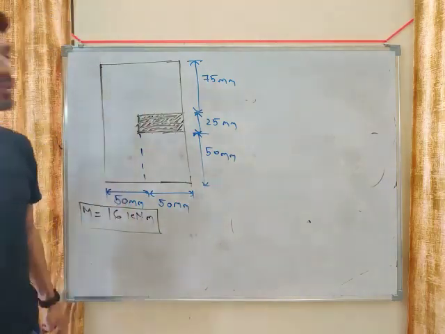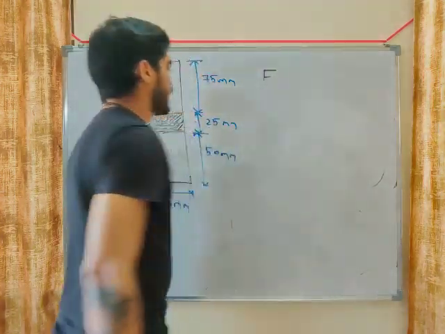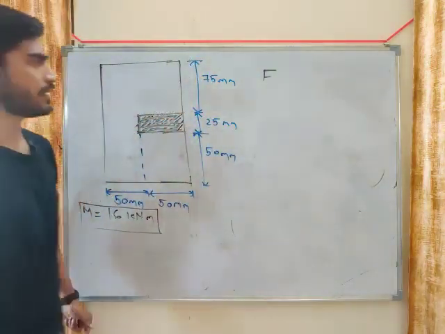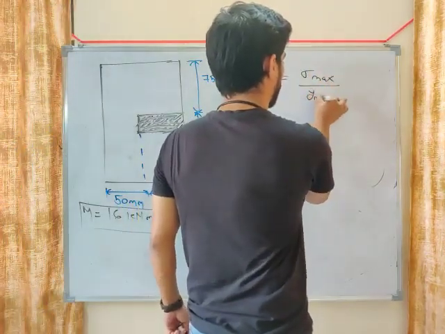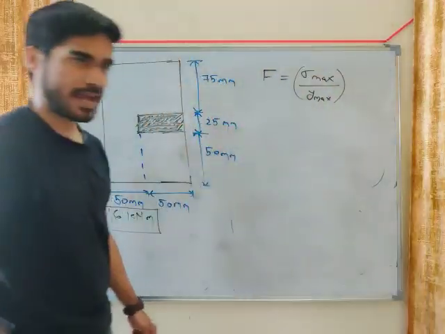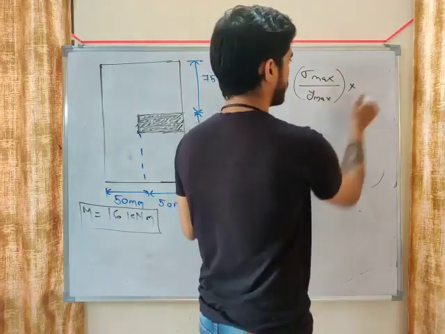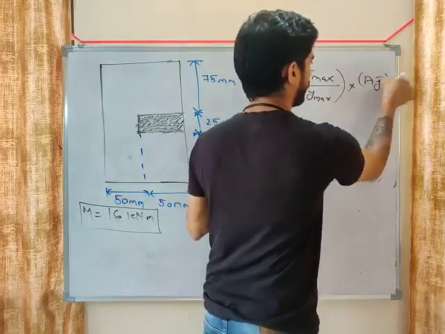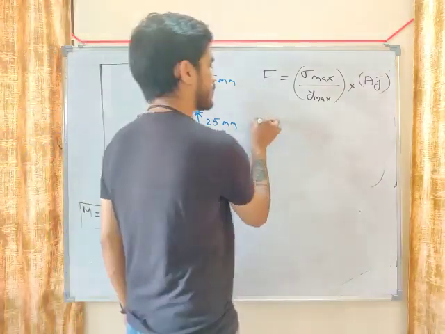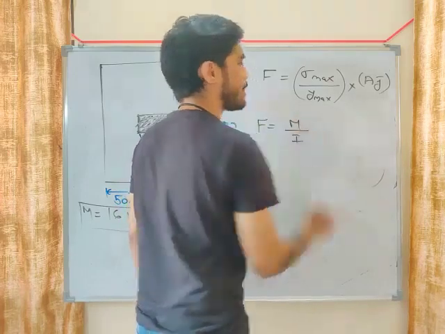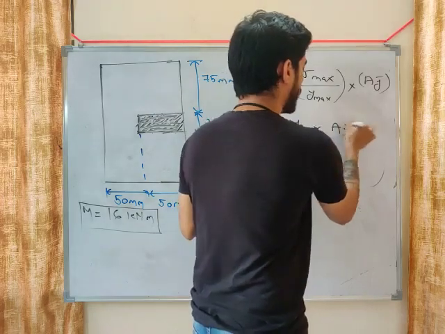Very important concept I am going to tell you. In this problem, what do you need to calculate? Axial force F in this cross section, in this particular section, will be equal to sigma max divided by Y max into A into Y bar. Sigma max by Y max can also be written as M by I. Sigma by Y equals M by I. You can write it as M by I into A Y bar.